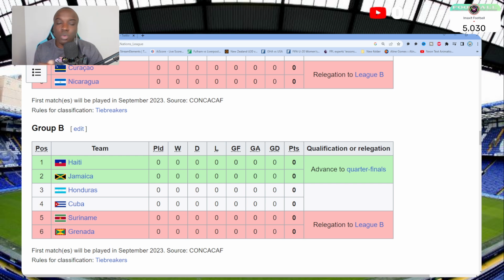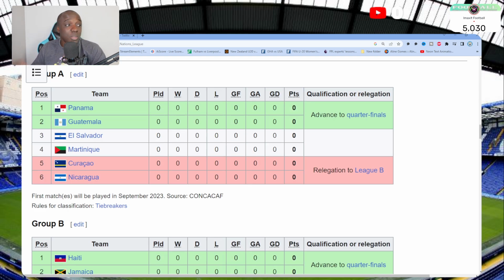So let me tell you how this goes now, guys. From both groups, you're going to have two teams advancing. Let me know who you think will advance through both of these groups. All right, remember you have to factor in that both of these groups will have time to play more games through the Gold Cup. So these teams are going to be well-oiled and ready to go in this Nations League. So it's not going to be a soft Nations League. It's going to be a hard Nations League.